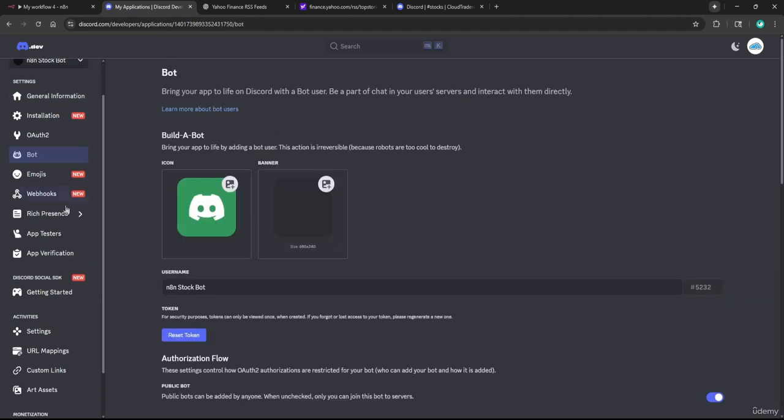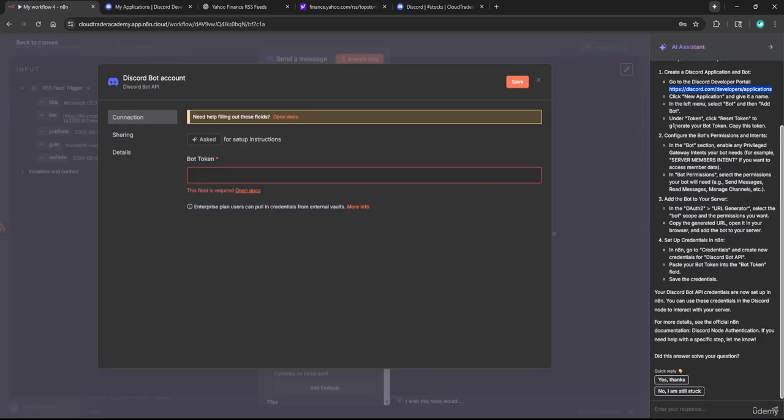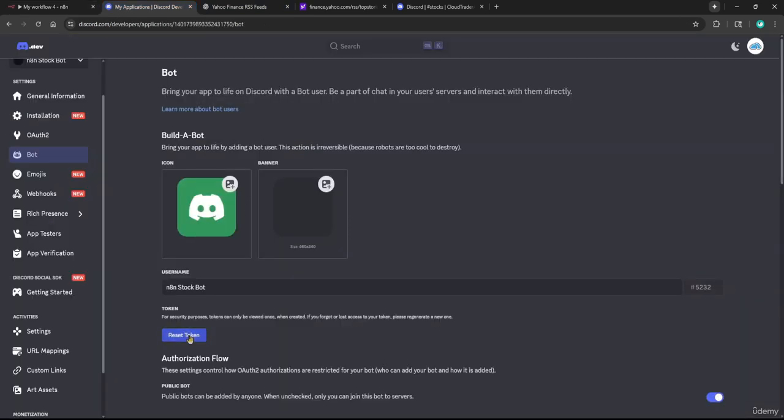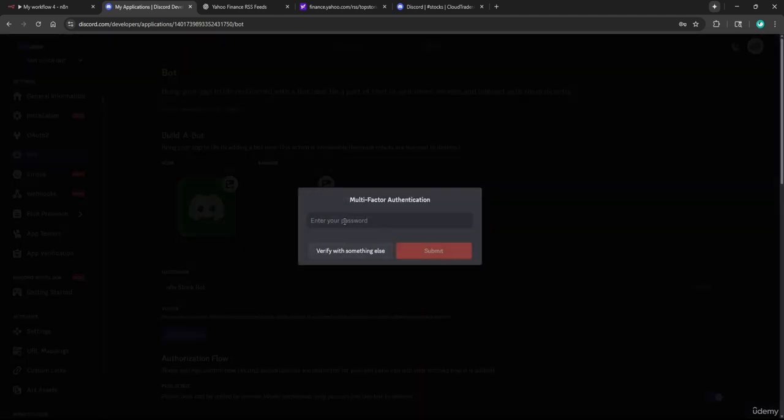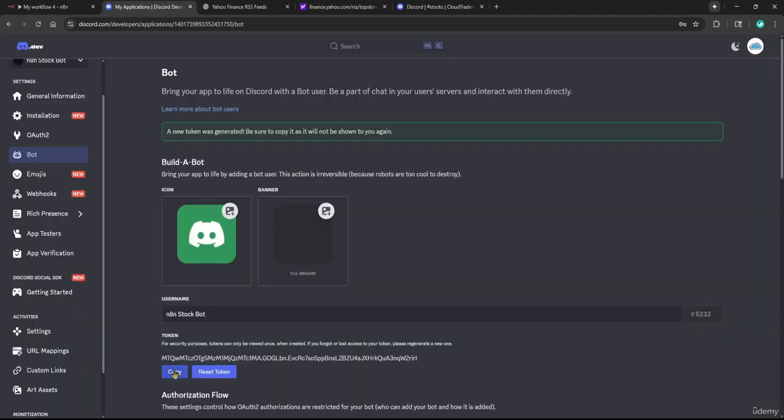Okay, so we're now at the bot category, and the next part says under token, click reset token to generate your bot token, and then copy this token. Okay, so let's click reset token here, and don't let other people see this token. This should be for your eyes only, and I'll have to remember to delete the stock bot afterwards. But I'm going to click reset token. I'm going to say yes, do it, and I'm going to enter my password. There we go. I now have my token. I'm going to click copy, and now we can go back to the next steps.